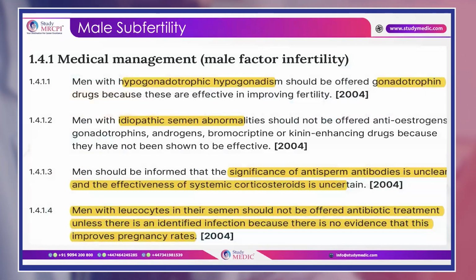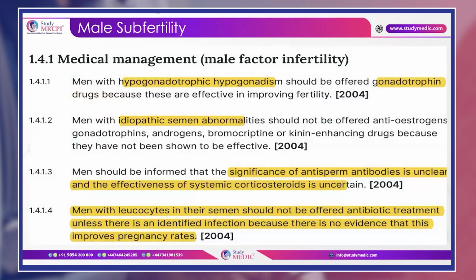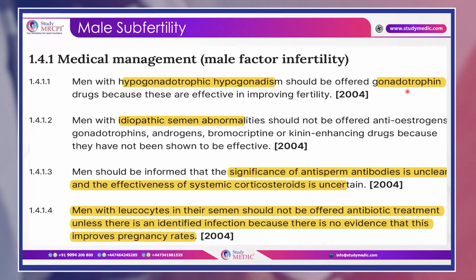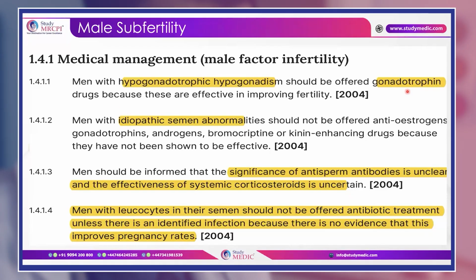Now, how to go ahead and manage the subfertility. So, medical management is mostly given in the first case, that is hypogonadotropic hypogonadism. According to the NICE guidelines, what should be offered? Gonadotropin drugs should be offered. Okay, so if you give them in a pulsatile mode, that is, if you give FSH, or if you give gonadotropin pumps and wait for 3 months, 6 months to then see the sample, then there is a chance that we might get some sperm in the sample.